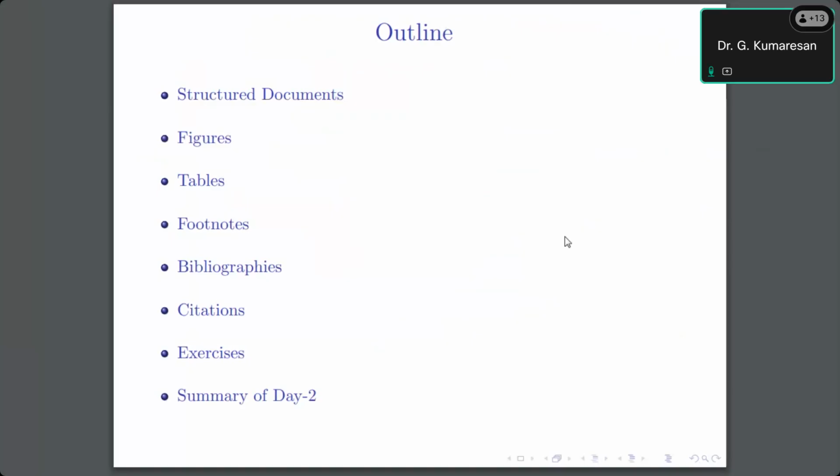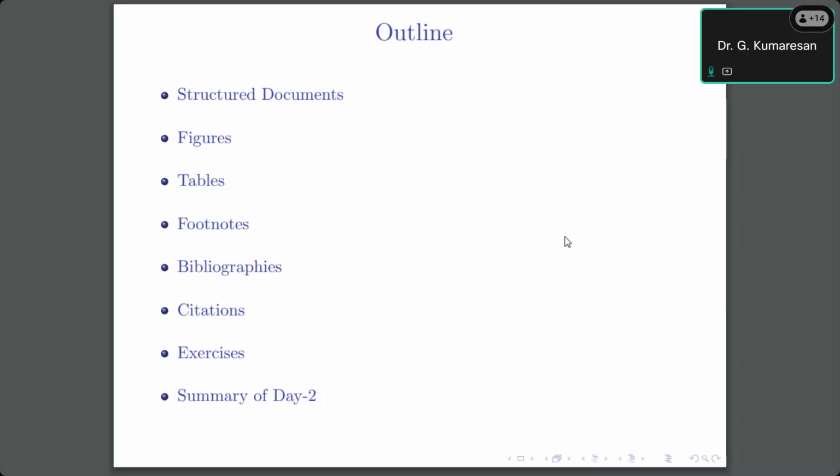So this is the outline for today's workshop. Initially we will discuss how to create a structured document. Everything works based on the structure. Because it is a programming online software tool, we have to follow the structures. If we deviate from the structures, we may not get any output, because the compiler plays a vital role in executing the statements. So structured documents are very, very important. We will discuss how structured documents play a vital role in LaTeX software.